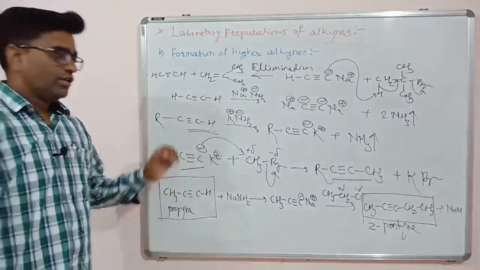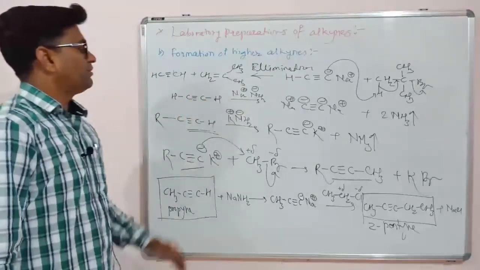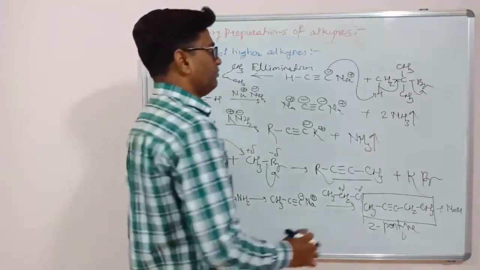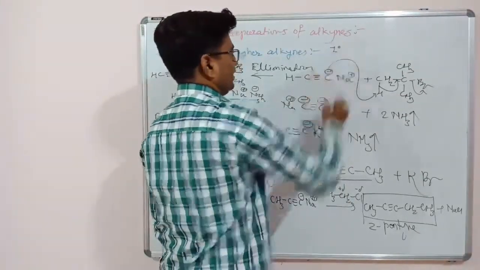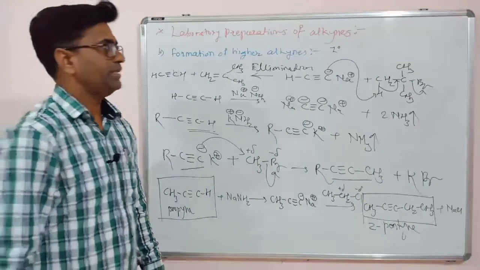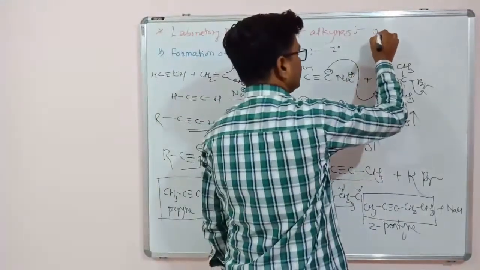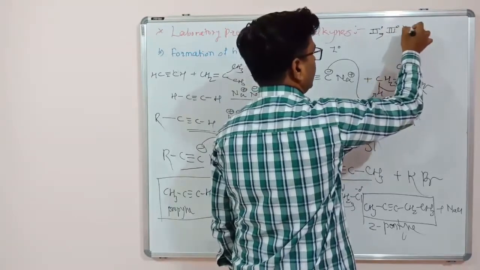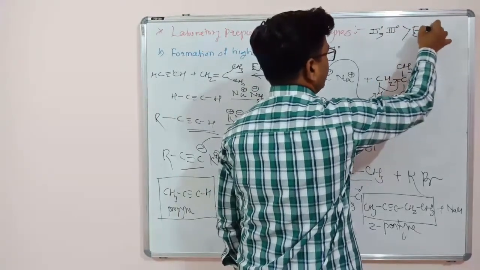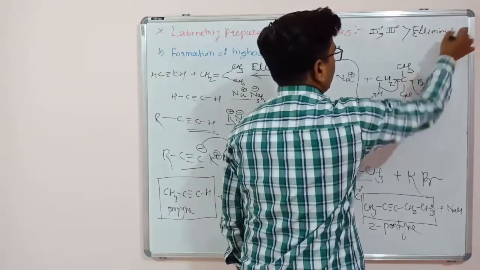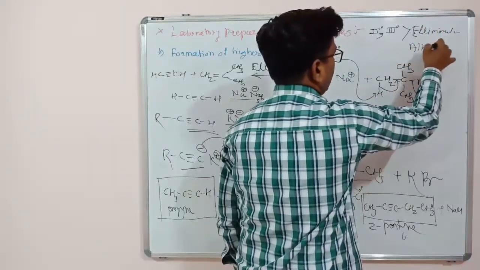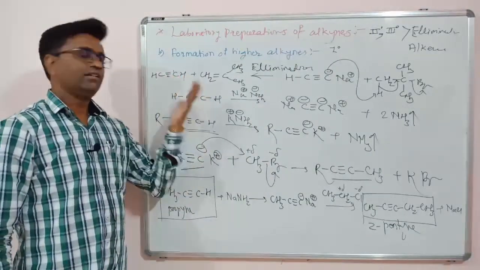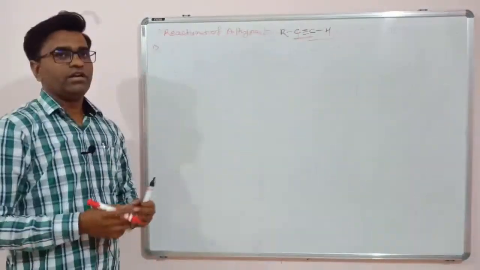So for this reaction, that is formation of higher alkynes, our alkyl halide must be primary. Then only the substitution reaction will take place. If alkyl halides are secondary or tertiary, then it will show an elimination reaction and formation of alkene, as well as that alkyne will be as it is.